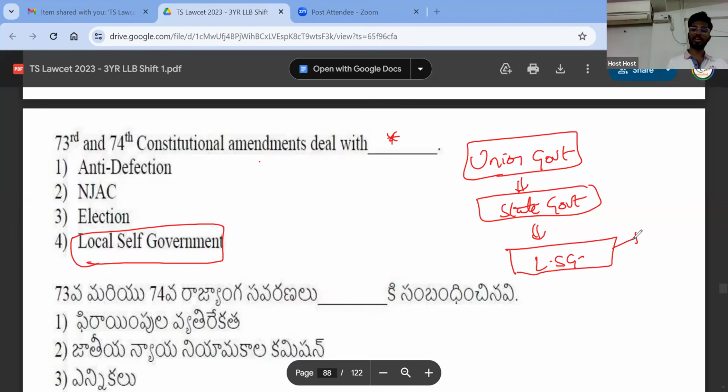At the rural level, we have panchayats, and at the urban level, we have municipalities, right? Of course, we have 8 types of urban local self-governments, like municipalities, municipal corporation, cantonment, township, notified area committee, town area committee, right? And port trust in areas where there is a port. So local self-government was created by the 73rd and 74th Amendment Act.